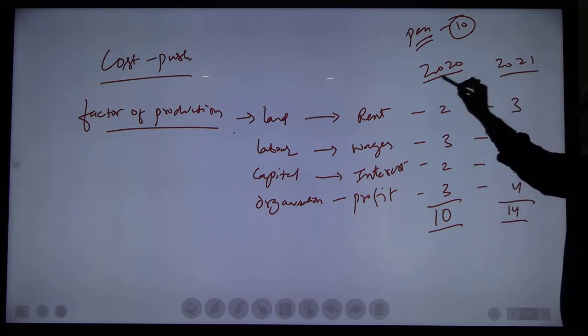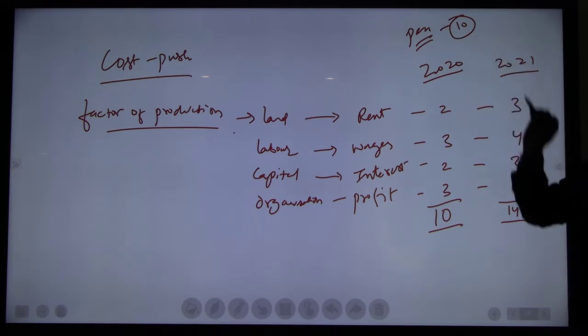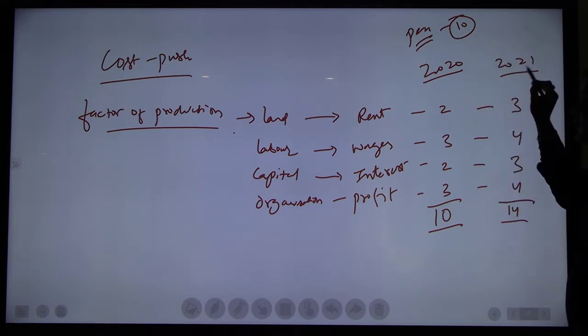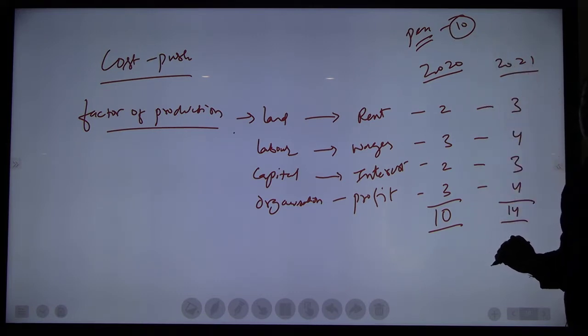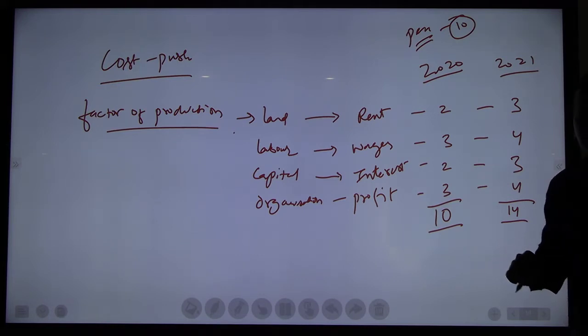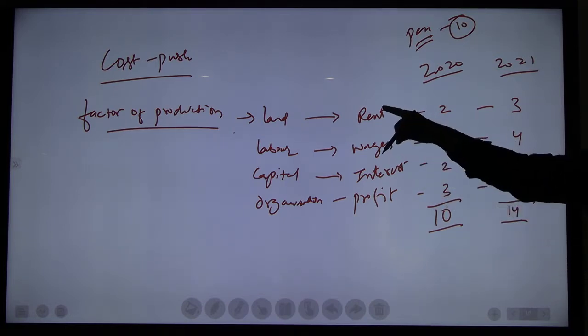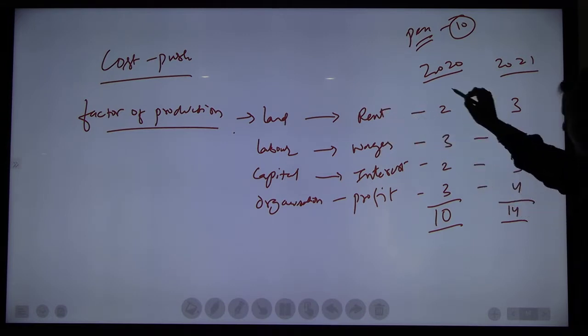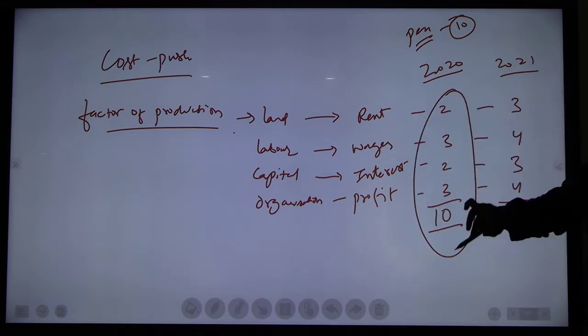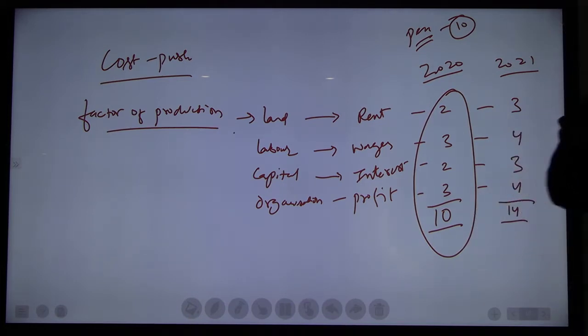In the year 2020, what was the price of the pen? 10 rupees. In the year 2021, what is the price of the pen? 14. Is it an increase or decrease? Increase. Inflation occurred. Did that inflation occur due to demand or supply? No, due to cost of production. For manufacturing a particular product, how much cost is required?